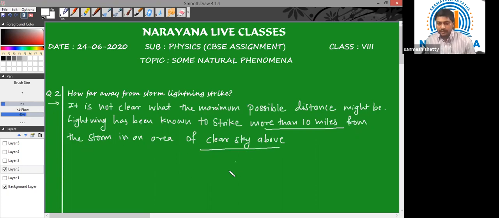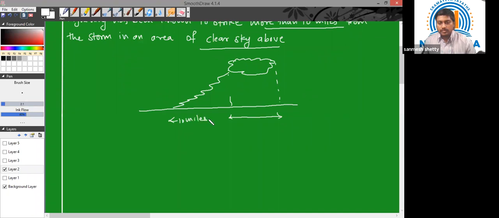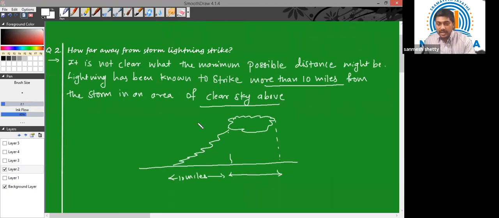For example, if this is my stormy region and this is the ground, this entire region is where the thunderstorm occurs. Ten miles away from this region, lightning can strike even if there is a clear sky above. So the approximate distance we can take is 10 miles.